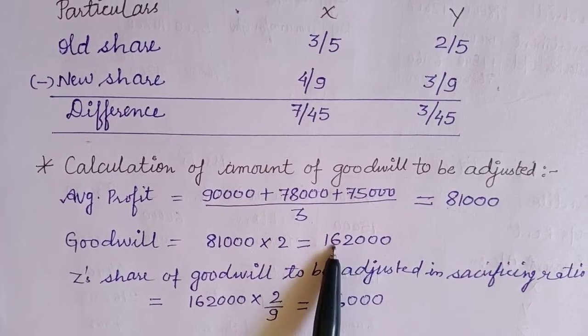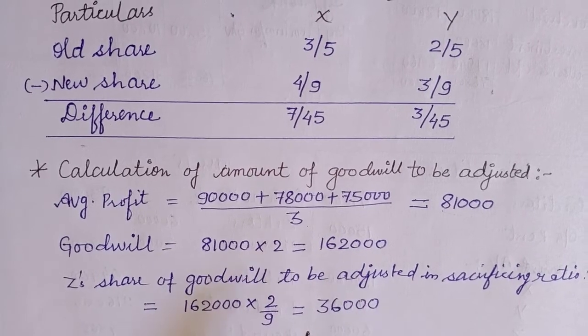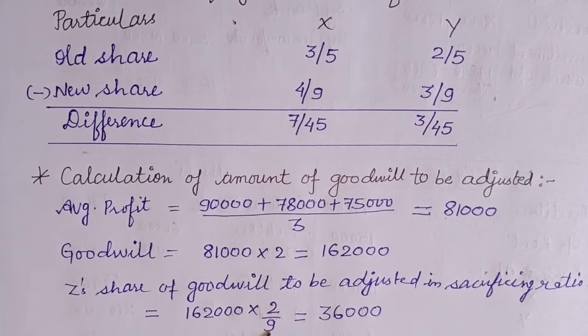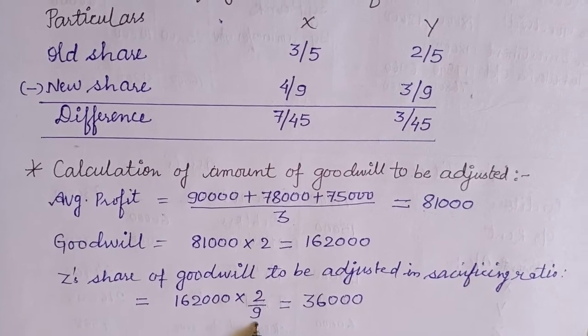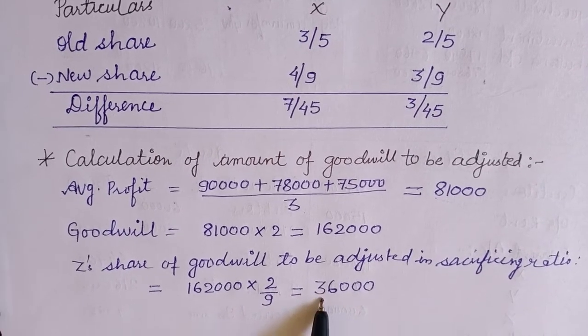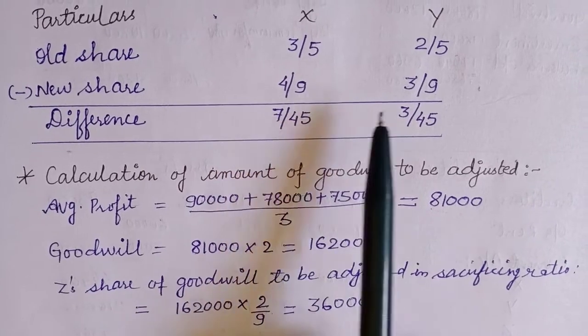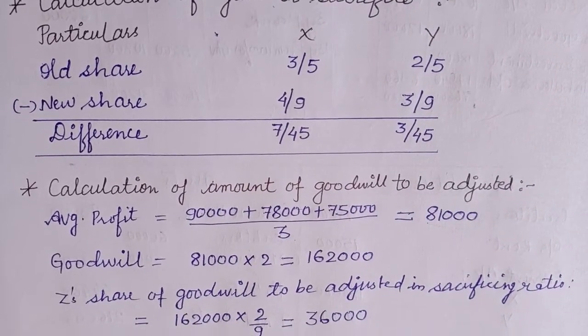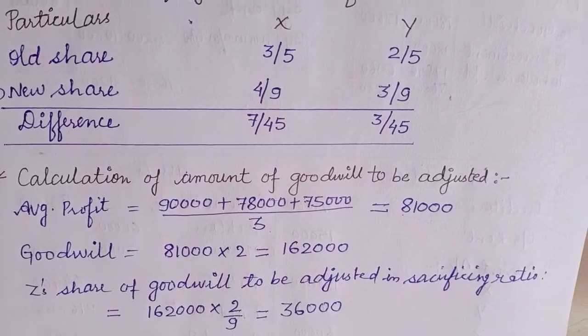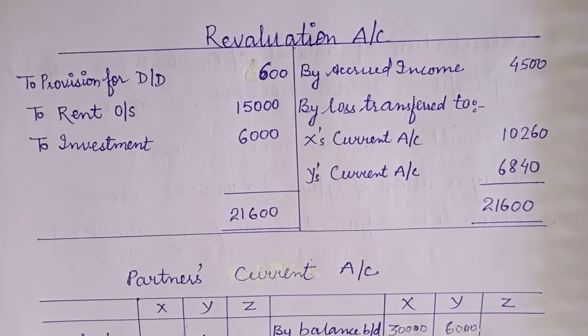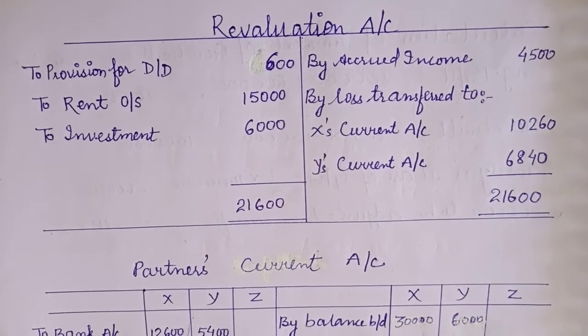What amount out of it will the new partner Z be bringing? That will be 2/9, whatever the share of Z is. So that comes out to be 36,000, and this 36,000 will be adjusted in the sacrificing ratio in the partners' capital accounts. Now, preparation of the revaluation account for question number 76.